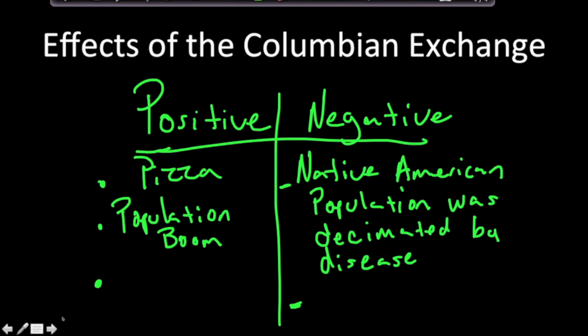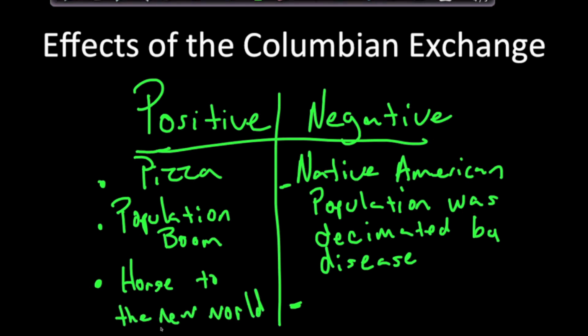Another positive effect was the introduction of the horse, as well as other animals, to the New World. This was beneficial to the New World for many reasons. The Columbian Exchange also led to widespread slavery. All this new land that was going to be colonized, that was very fertile, had a lot of area for agriculture. Agriculture requires hard labor, and so eventually that led to increased slavery, and that is not good. So that is definitely a negative effect of the Columbian Exchange.